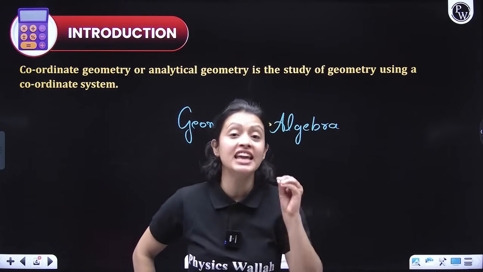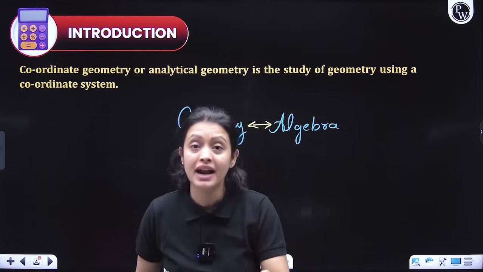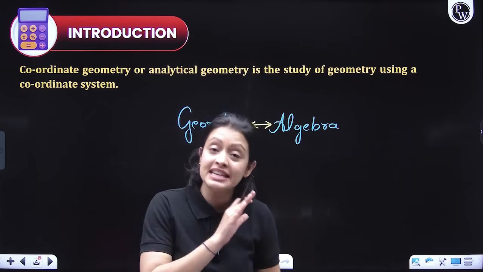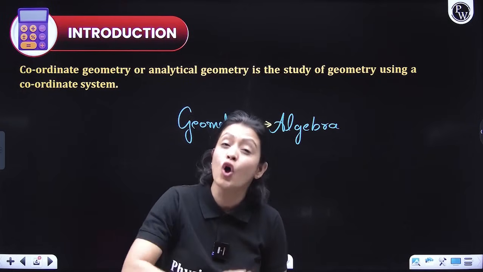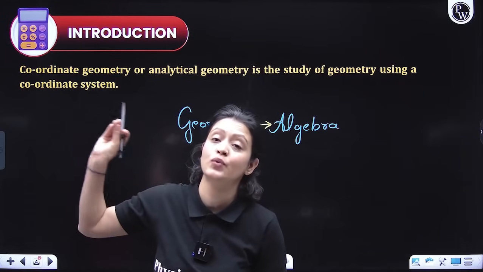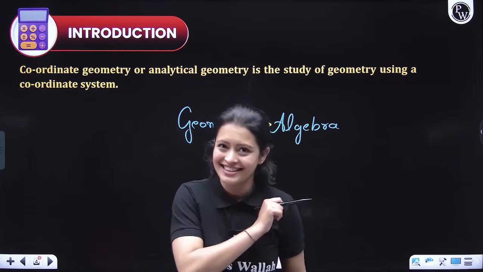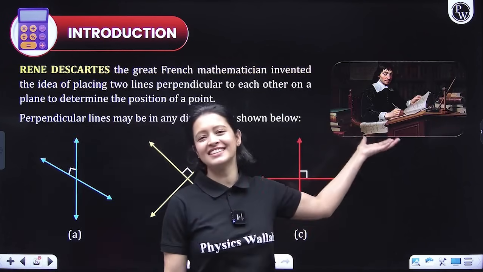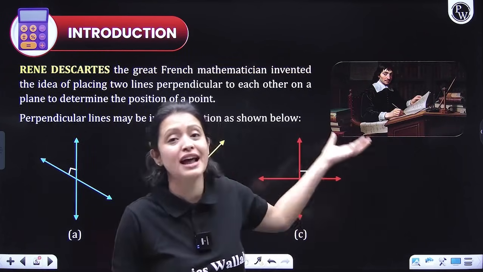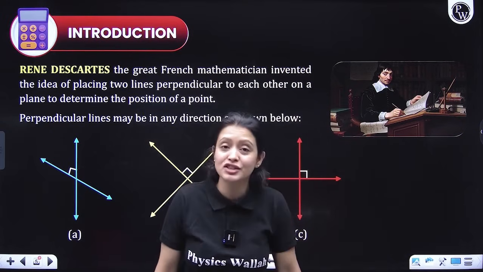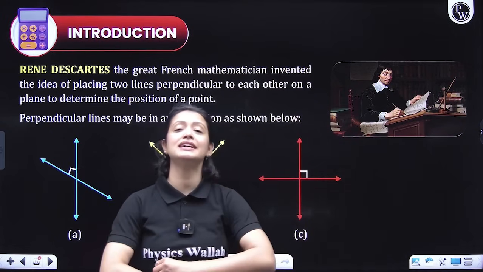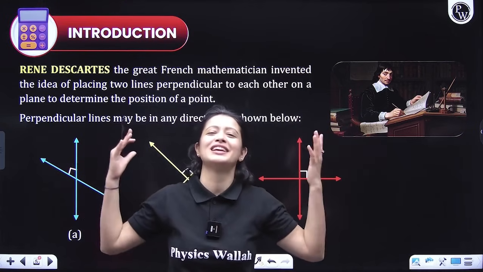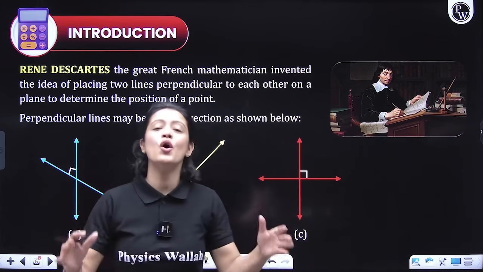So it's a very important part of mathematics and believe me, this chapter lays the foundation for a lot of things you'll be learning in 11th and 12th grade mathematics. So pay attention. So who was René Descartes? Bhai, René Descartes was a French philosopher and a mathematician. He lived in the 17th century, guys, and he basically is the father of coordinate geometry. Okay. So what did he do?